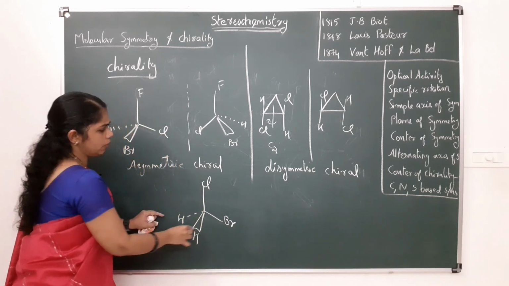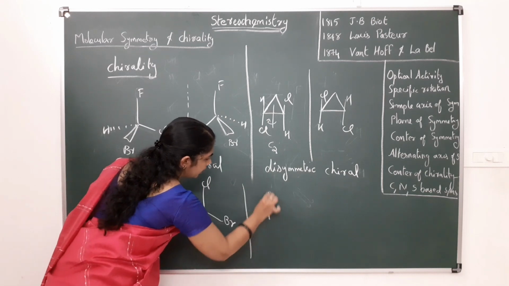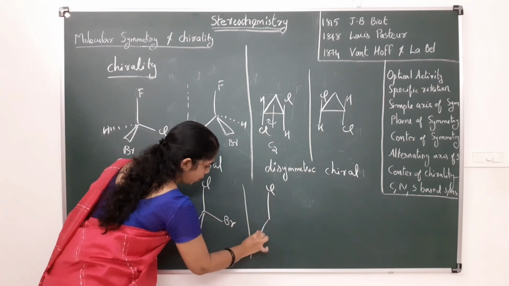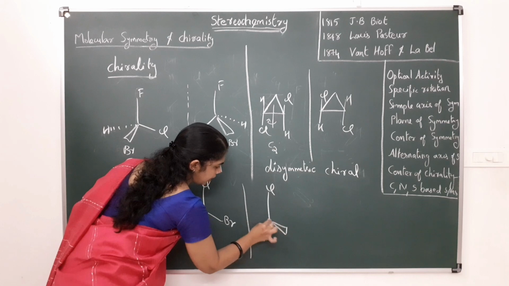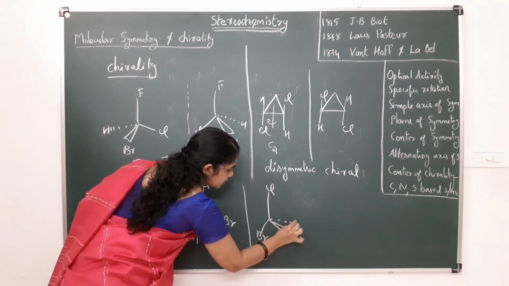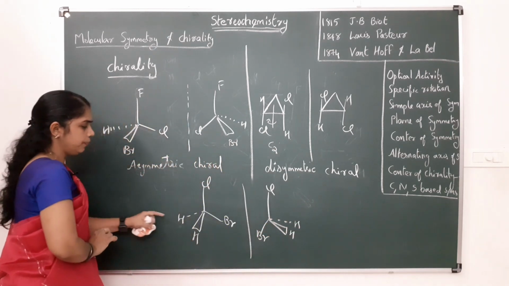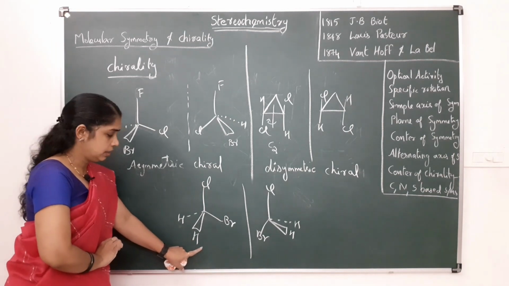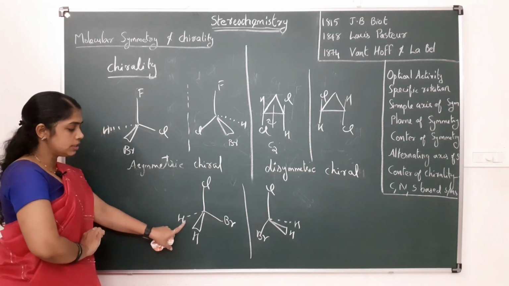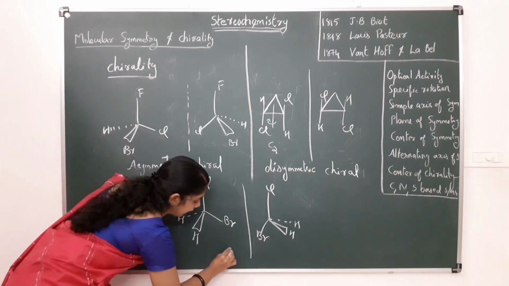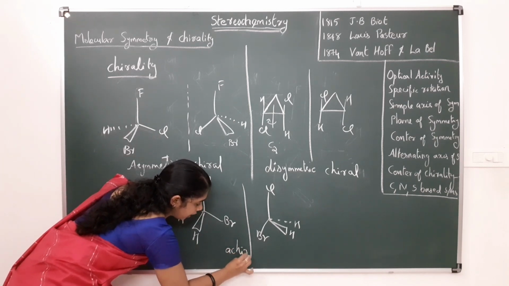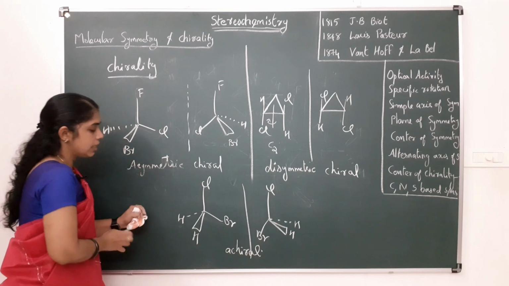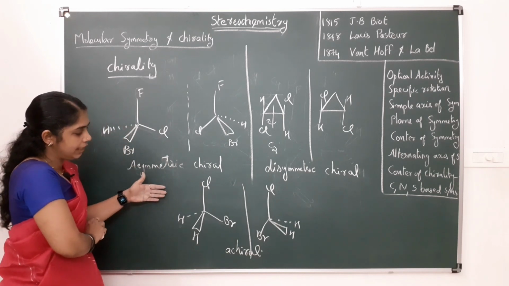What about this molecule? If I take the mirror image, here it is chlorine, here it is bromine, here it is hydrogen, here it is hydrogen. This is the mirror image of this molecule. Is this molecule chiral? No, this molecule is not chiral. This is an example of an achiral molecule, because this molecule has a plane of symmetry.